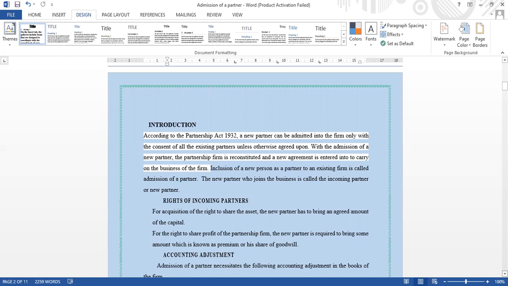Inclusion of a new person as a partner to an existing firm is called the admission of a partner. The new partner who joins the business is called the incoming partner or new partner.